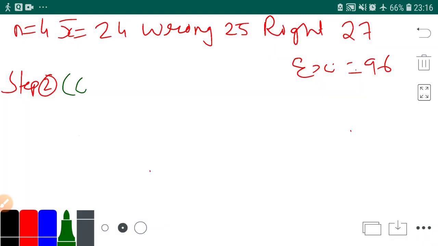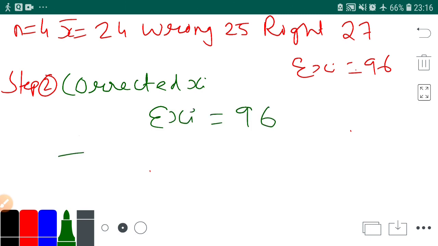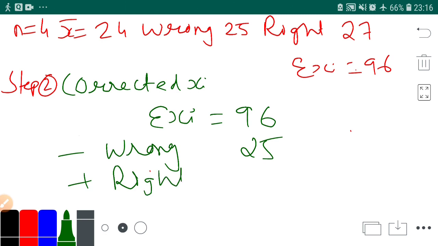Okay, what do we have to find? Corrected xi. How will we find it? See, what sigma xi do we have? We have 96. What was the mistake? As I told you, wrong will be deducted and right will be added. So you have to deduct wrong, you have to add right. So it's 96 minus 25 plus 27. So the total is 98.